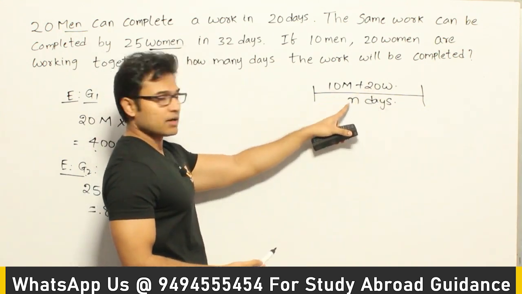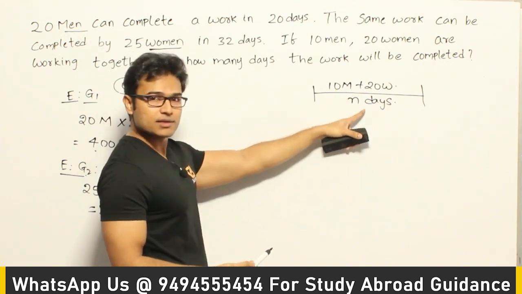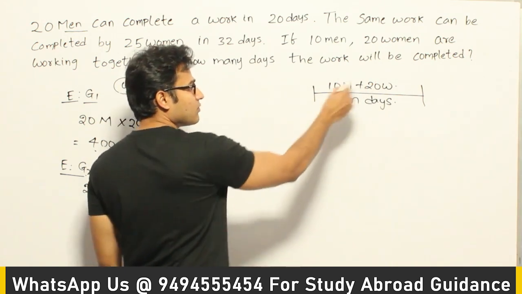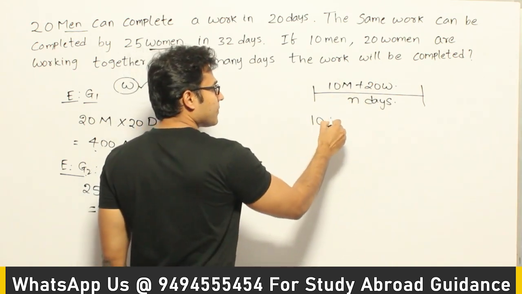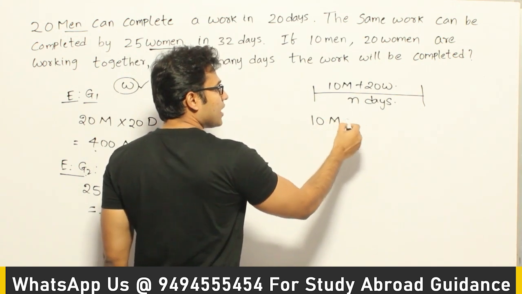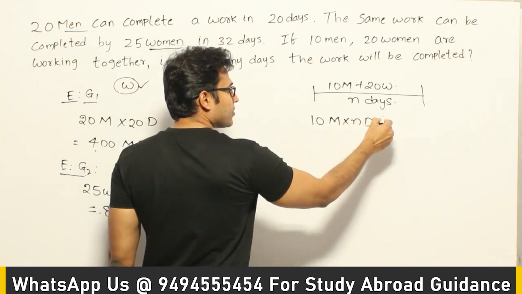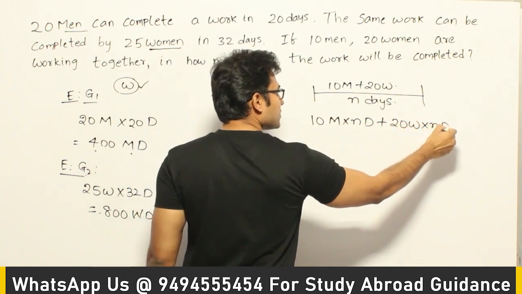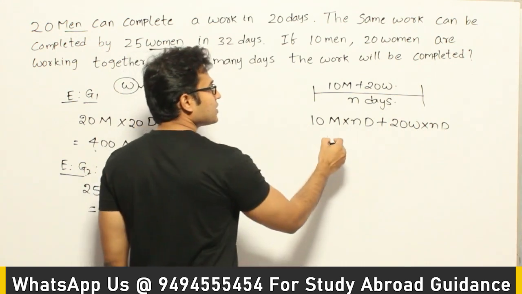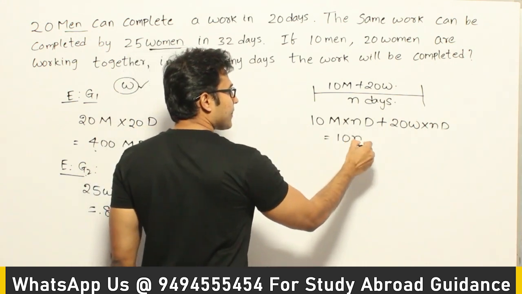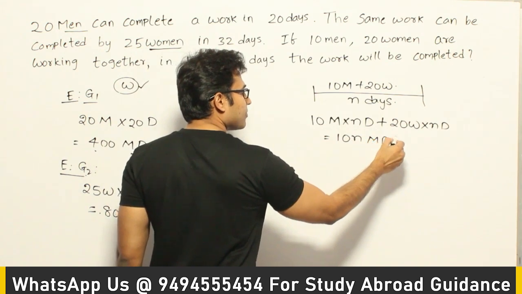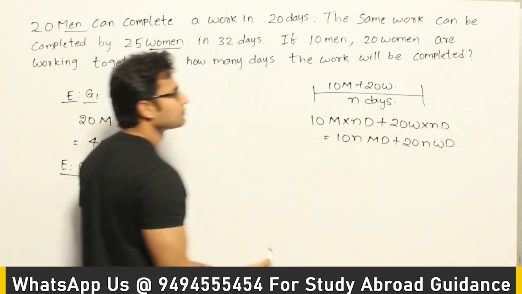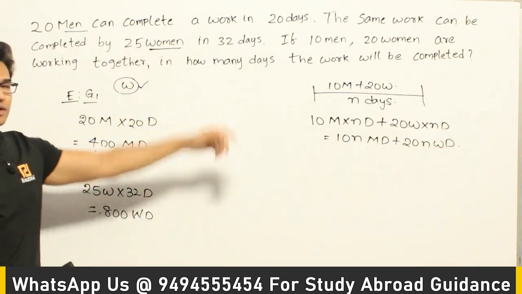10 men working for n days, therefore 10n men days, and 20 women working for n days, therefore 20n women days. So the effort given by this group is 10 men working for n days plus 20 women working for n days, right? So what is this? 10n men days plus 20n women days. Got it? So this is the effort given by that group.